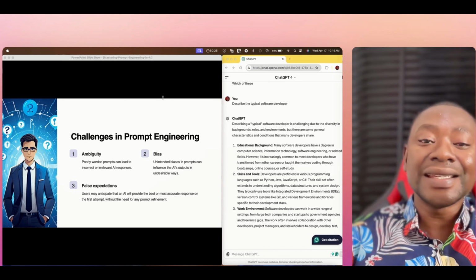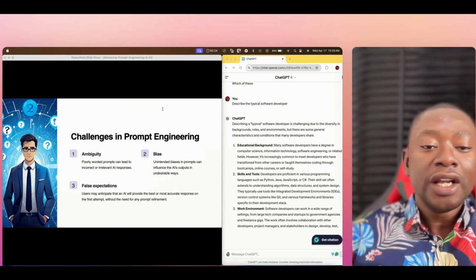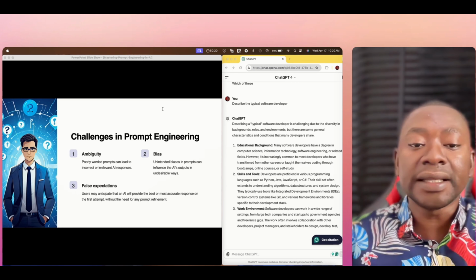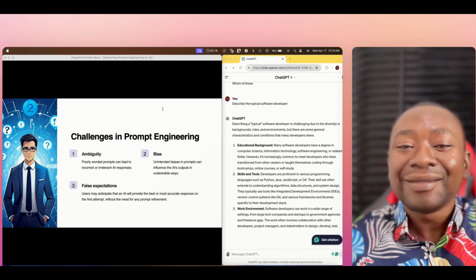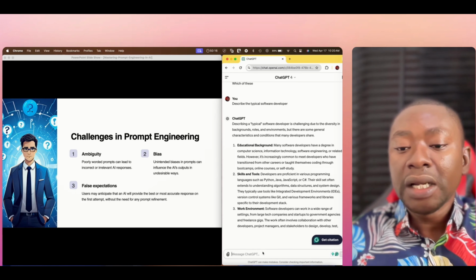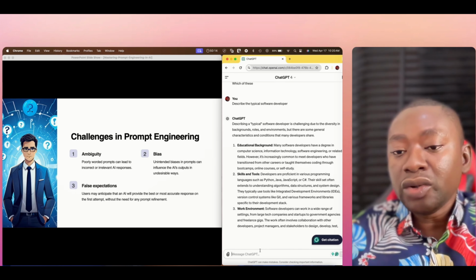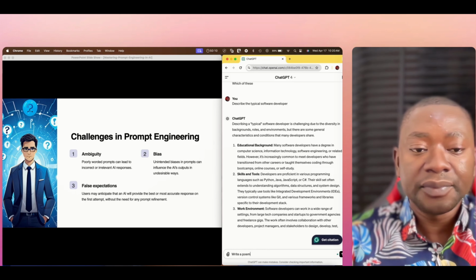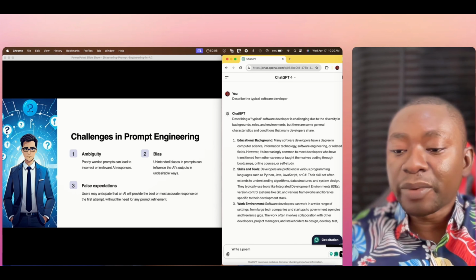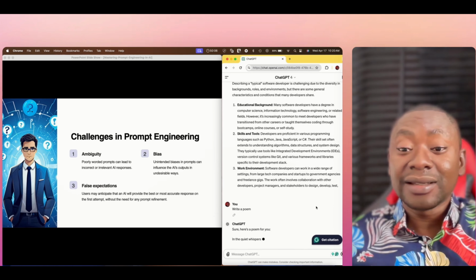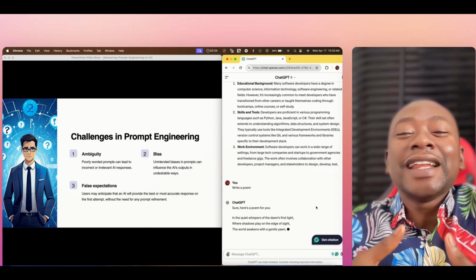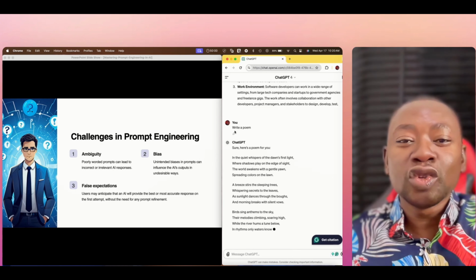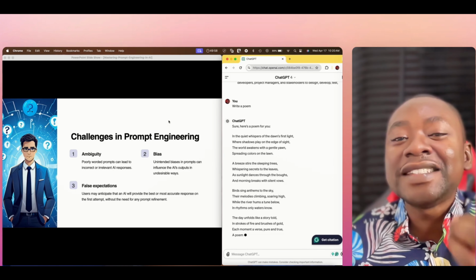The third challenge is false expectations, right? Users may anticipate that an AI will provide the best or accurate response on the first attempt without the need for prompt refinement. So, for example, a good example would be using the prompt, write a poem, right? If I use this prompt and I type it, ChatGPT will just write any kind of poem for me, right? Any kind. It would not be specific. It probably will not meet my taste.